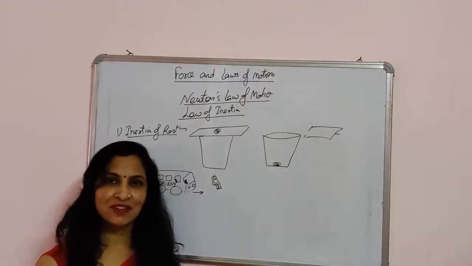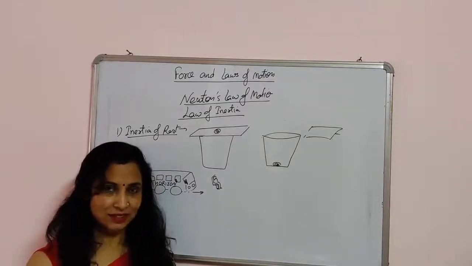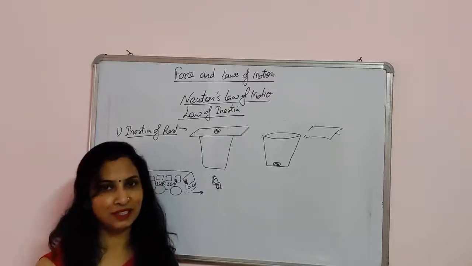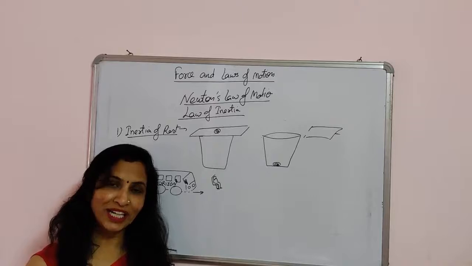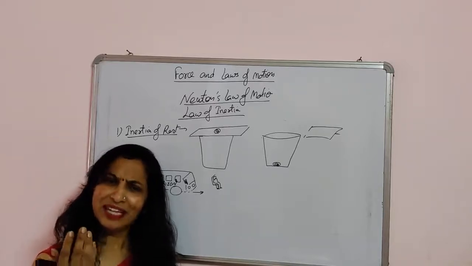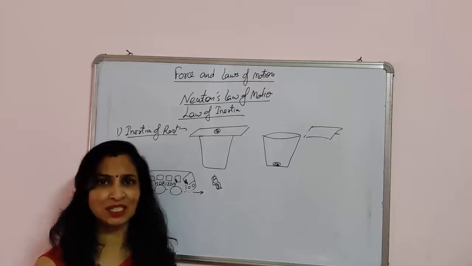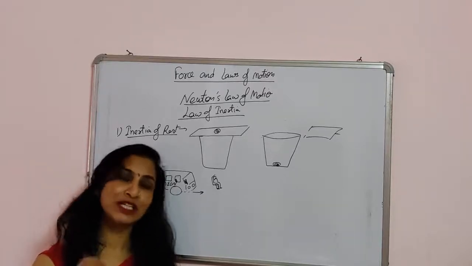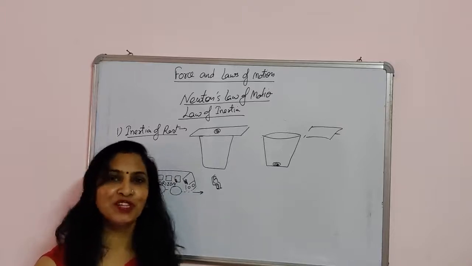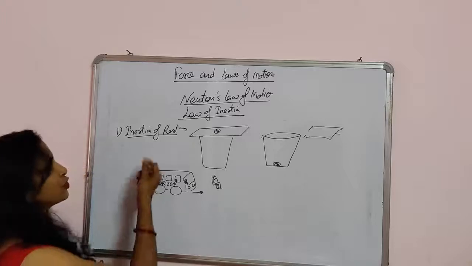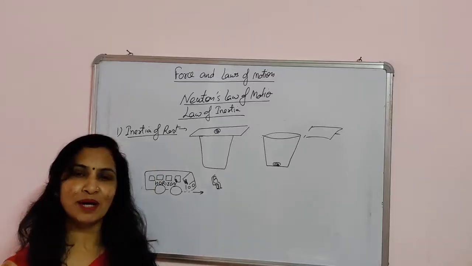When we are in a bus, we are at rest along with the bus. And when the bus starts suddenly, our feet which are in contact with the bus continue to move with the bus, but our upper body remains at rest due to the inertia of rest, and due to which we fall in a backward direction. So this is an example of inertia of rest. There are most examples of inertia of rest.